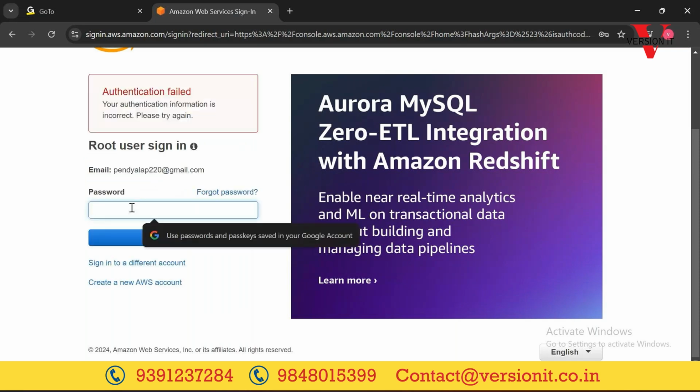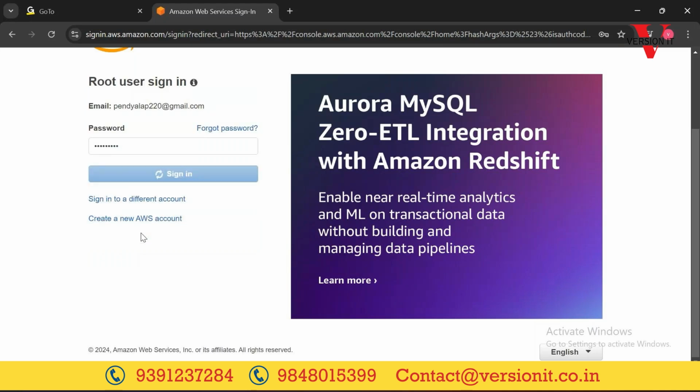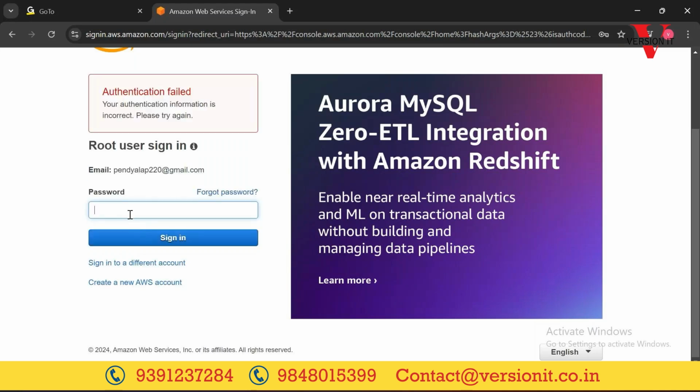Let me check. Same thing. Email is correct, mail ID is correct. Yes, everything is correct. Password, yeah, it's the same. I took the screenshot also. That's why I'm taking a screenshot. Let me try the password.